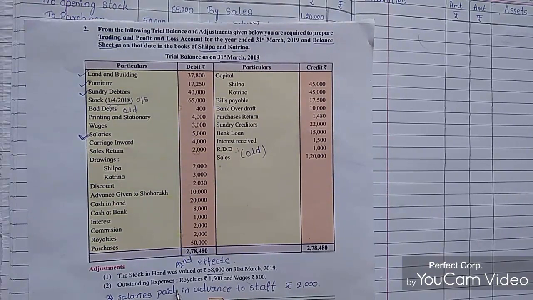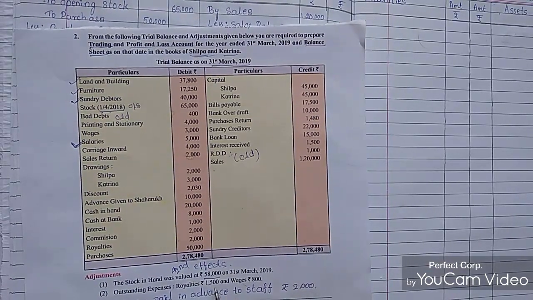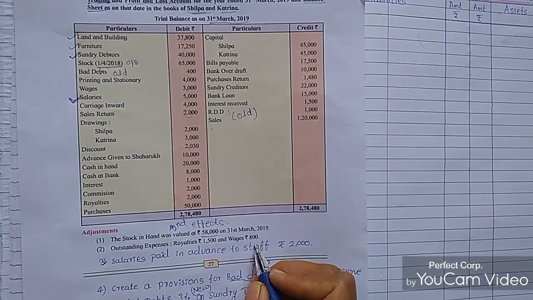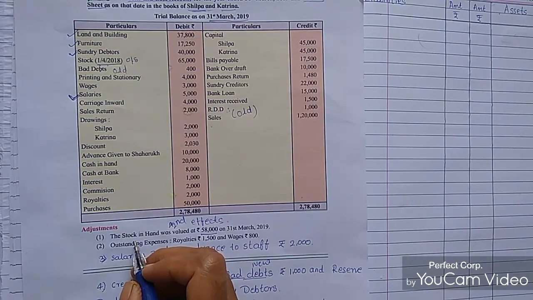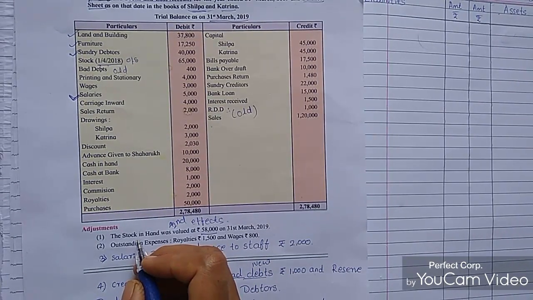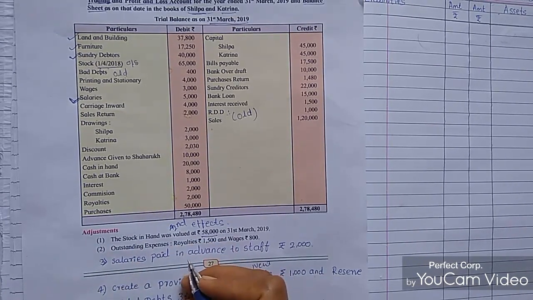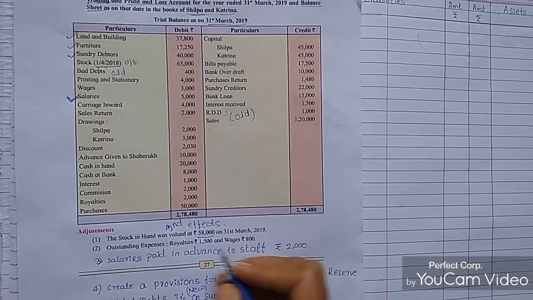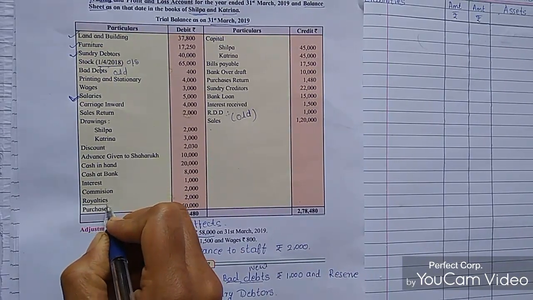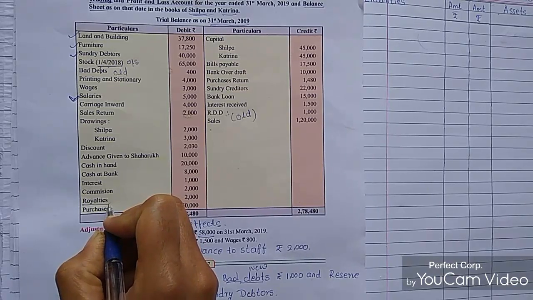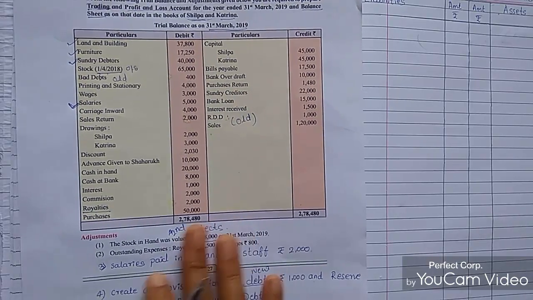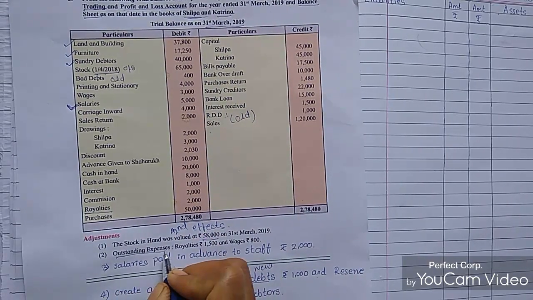So outstanding expenses on royalties 1,500 and wages rupees 800. Outstanding expenses: the financial year starts on 1st April and runs to 31st March. Between these dates, the payment for particular expenses, like royalties and wages, has not been done, so these need to be covered. This is the payment not done during the financial year, so these are outstanding expenses.